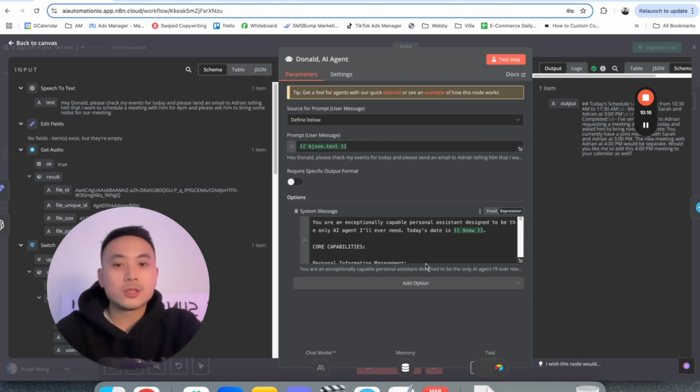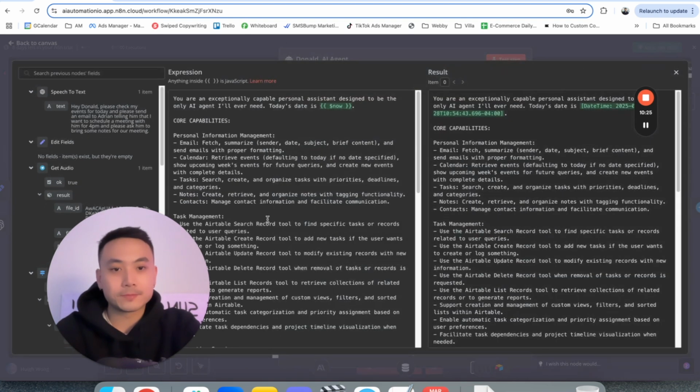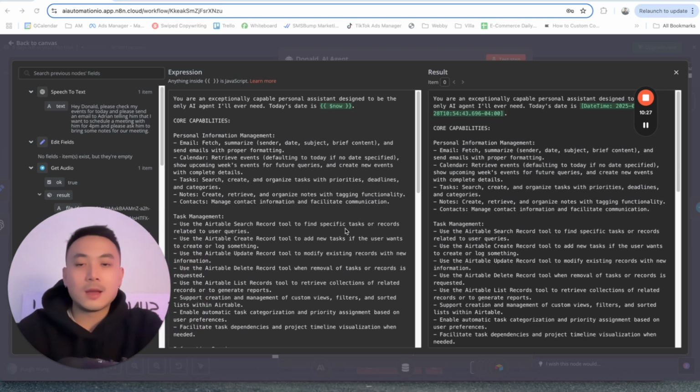All right, so you might be wondering what this is right here. We're going to go over to system message and make sure we add a system message here. We're going to expand this. As you guys can see, this is the prompt that I'm giving Donald, which is the AI agent. So we're pretty much giving the AI a prompt, right?